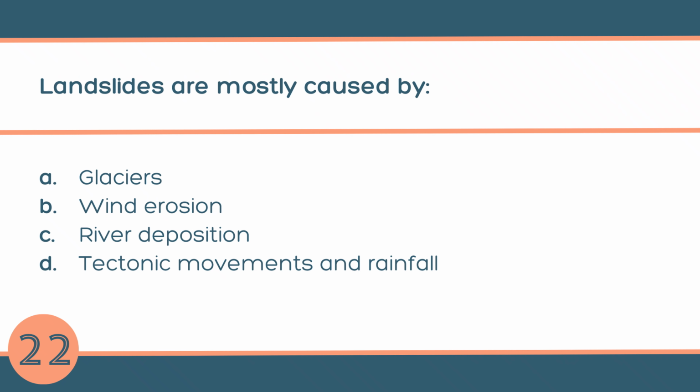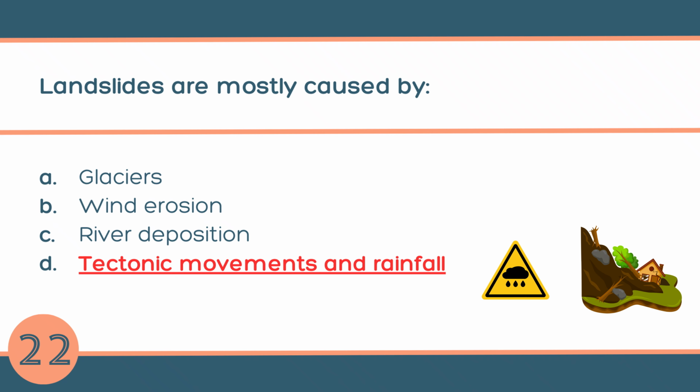Question number 22. Landslides are mostly caused by A. Glaciers, B. Wind erosion, C. River deposition, or D. Tectonic movements and rainfall. The answer is D. Tectonic movements and rainfall. A landslide is a sudden downhill movement of rocks, soil, and debris. They are mostly caused by tectonic movements like earthquakes shaking the ground and heavy rainfall making soil and rocks slippery.